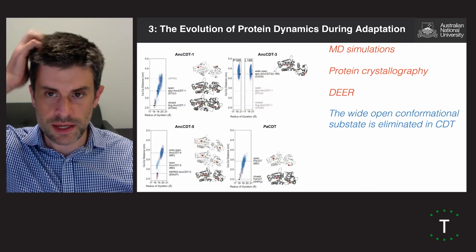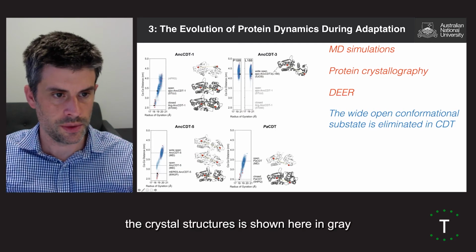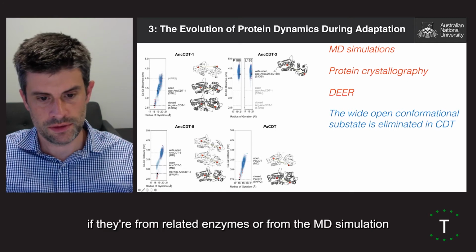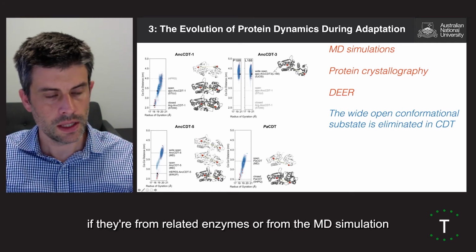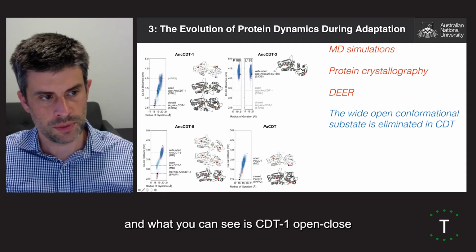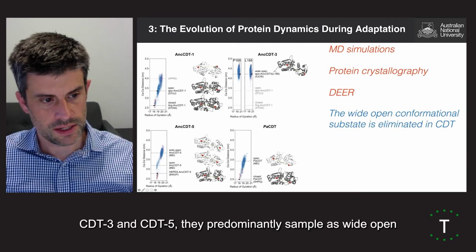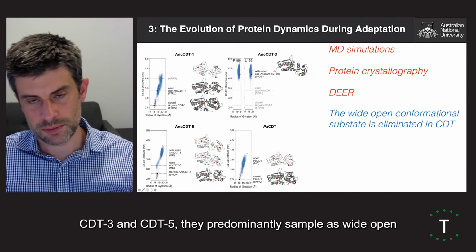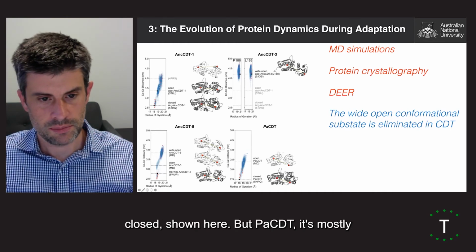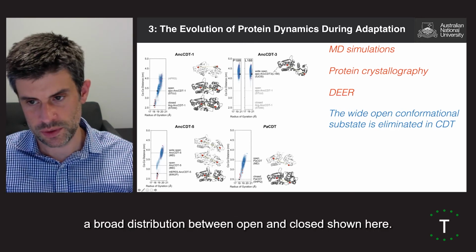So when we look at this with MD to complement the crystallography and the DEER that we did, the crystal structures are shown here in grey if they're from this exact enzyme, and white if they're from related enzymes, or from the MD simulation. And what you can see is CDT1 open-closed and some sampling of this wide-open state. CDT3 and CDT5 predominantly sample this wide-open state with a little bit of sampling of open and closed shown here. But PA-CDT, it's mostly a broad distribution between open and closed shown here.